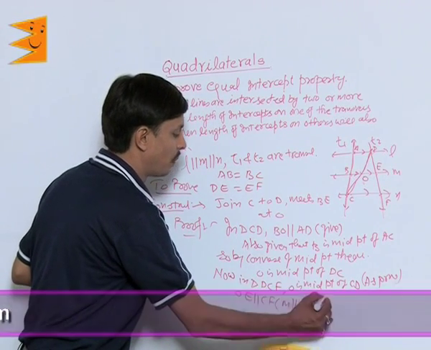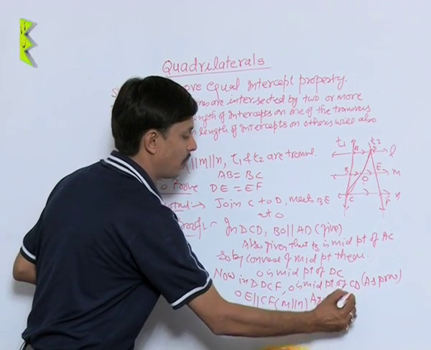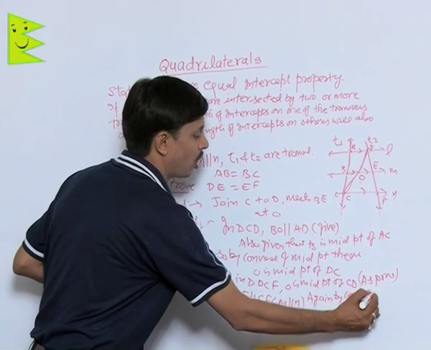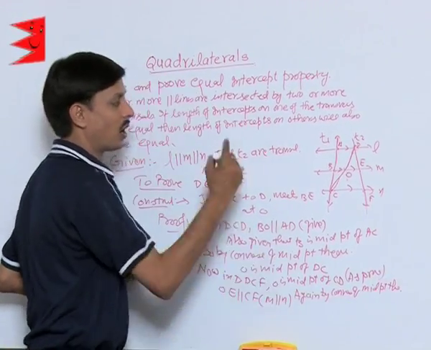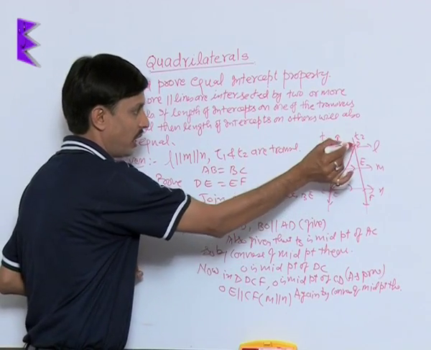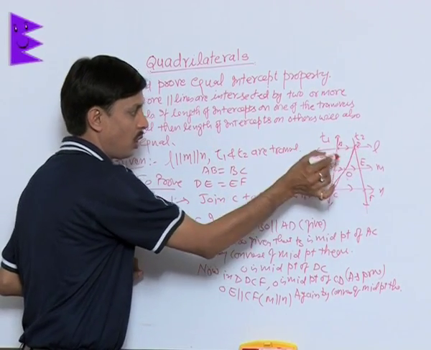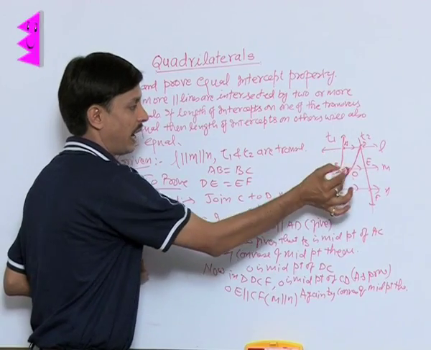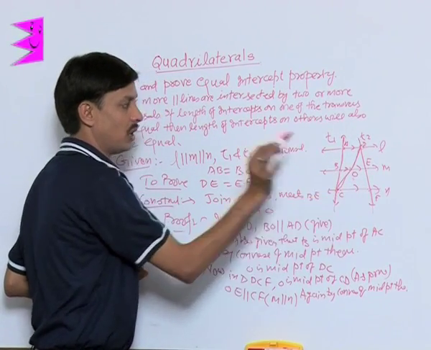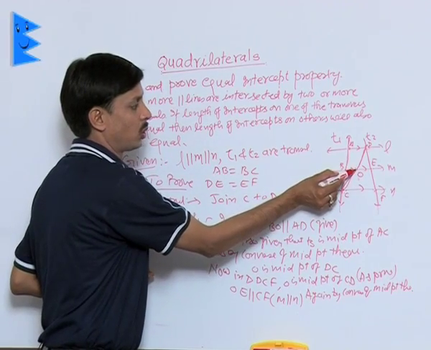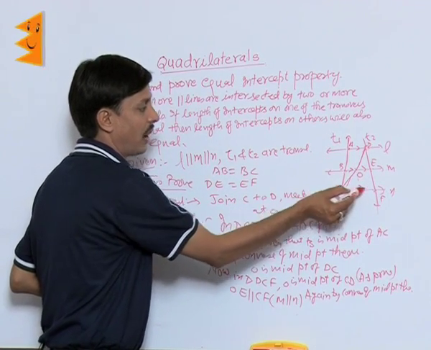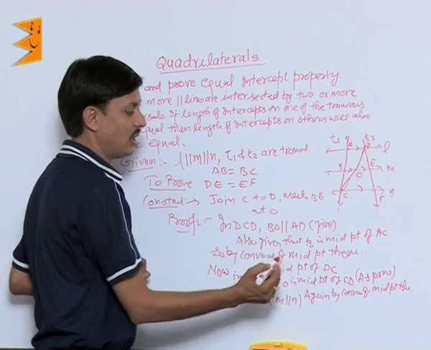Again by the converse of the midpoint theorem, what can we conclude? That in triangle DCF, O is the midpoint and OE is parallel to CF. So as per the converse of the midpoint theorem, if a line is drawn through the midpoint of one side parallel to the second side, it bisects the third side.